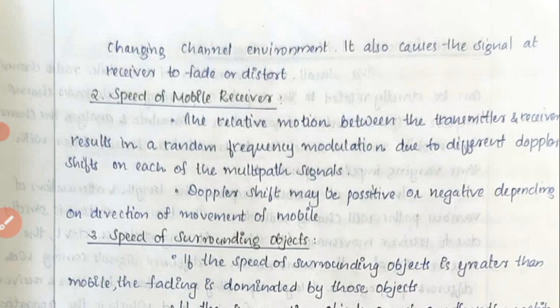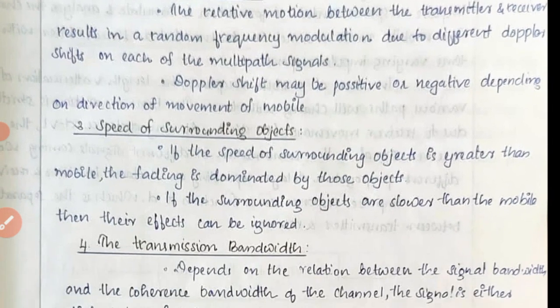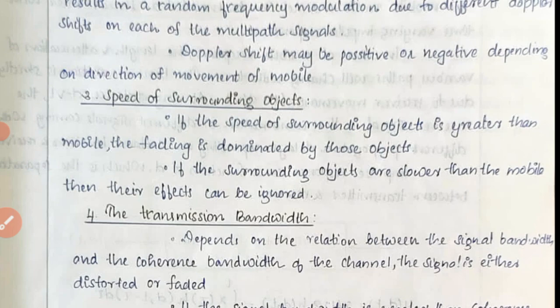So when there is a motion between the transmitter and receiver, there is a variation in the frequency. There will be a random frequency modulation due to the different Doppler shift, that is, a change in distance between the transmitter and receiver. Then the speed of the surrounding objects. If the speed of the surrounding object is greater than the mobile, then the fading is dominated by those objects. For example, suppose we are moving in a vehicle and there is another vehicle which is moving fast.